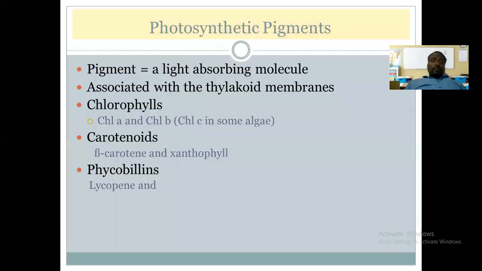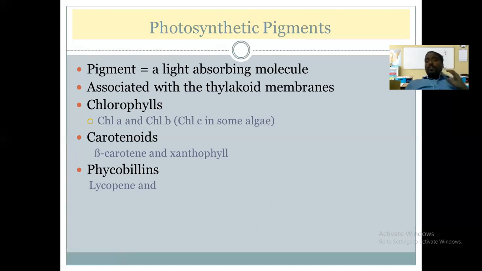Okay, so pigments. Now we are talking about the pigments. In the process of photosynthesis, different types of pigments are involved, not only chlorophyll. Where exactly are these pigments present? The pigments are present in the thylakoid, in the membranes of the thylakoid. These pigments are light-absorbing molecules, and they are associated with the thylakoid membrane.